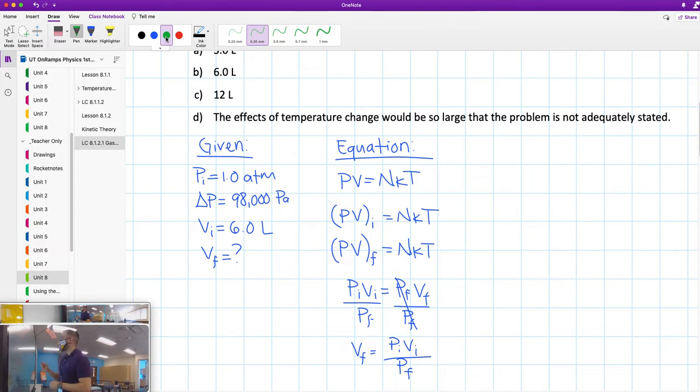I'm going to pick green to show you the conversion factor, and we're going to do your favorite, which is dimensional analysis. So we start with what we have. We have 98,000 pascals. And then we know that 101,300 pascals is equal to 1 atm.